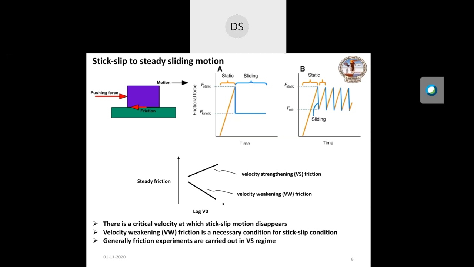But during stick slip, it must decrease with velocity. So velocity weakening, which is also obvious in the plot, is where the steady friction reduces as velocity increases. And in the velocity strengthening regime, the force of friction or steady friction increases with the velocity. In the experiments, we'll show both observations.